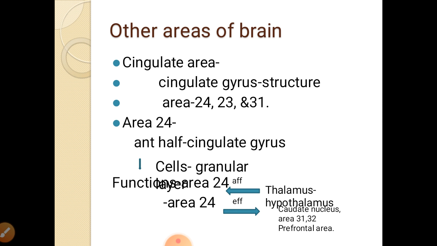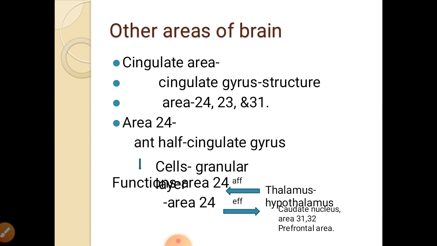Other areas of the brain: the cingulate gyrus. In the cingulate gyrus, areas 24, 23 and 31 are important. First we take area 24. This is present on the anterior half of the cingulate gyrus. The cells are fewer in the granular layer.